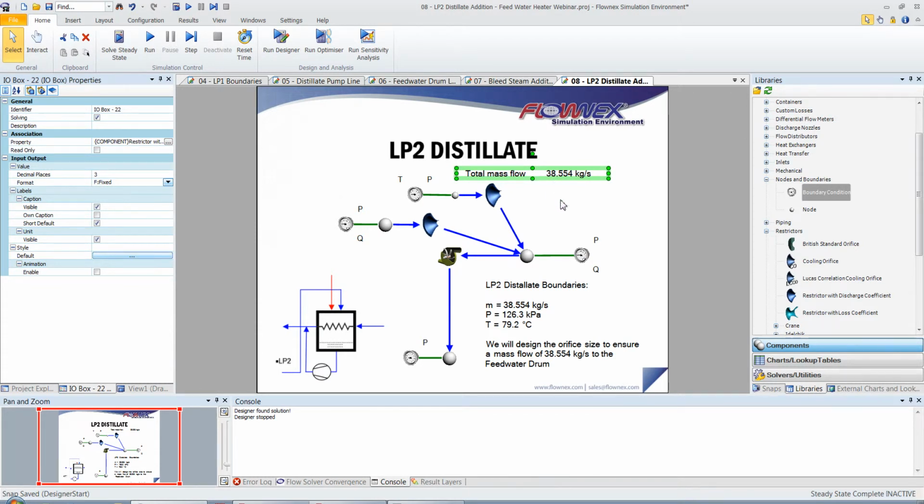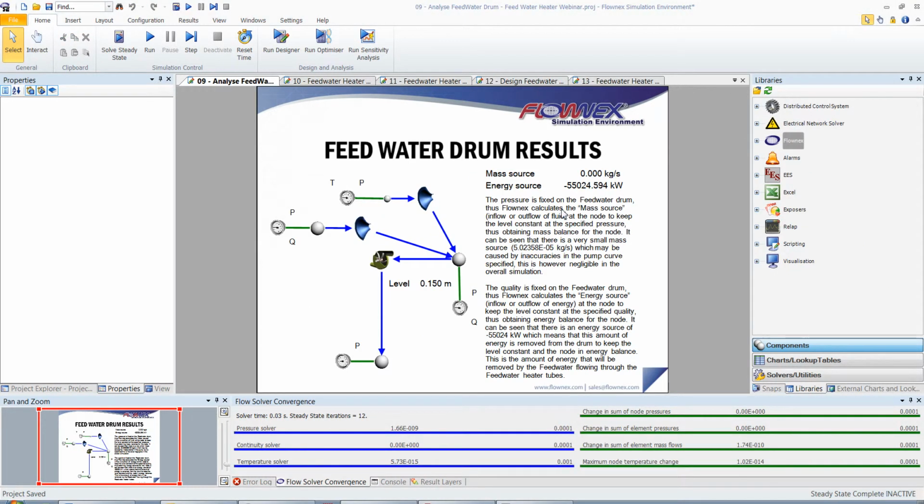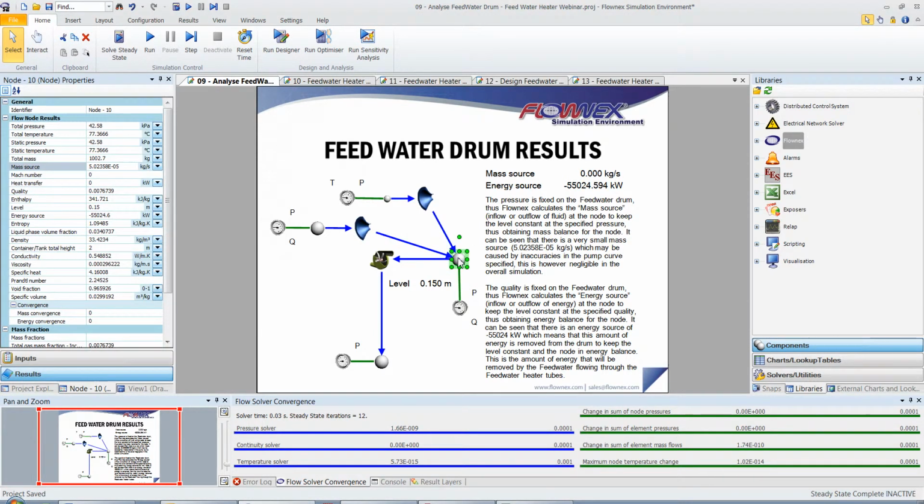We can now analyze the Feedwater drum results. Because we've specified the pressure and the quality on the Feedwater drum node, Flownex will create mass and energy sources in order to balance the network. If we look at the results tab of the Feedwater drum node, we will see that the mass source is effectively zero. It's very small, but this could be due to inaccuracies in the pump curve. The energy source, however, is quite large.